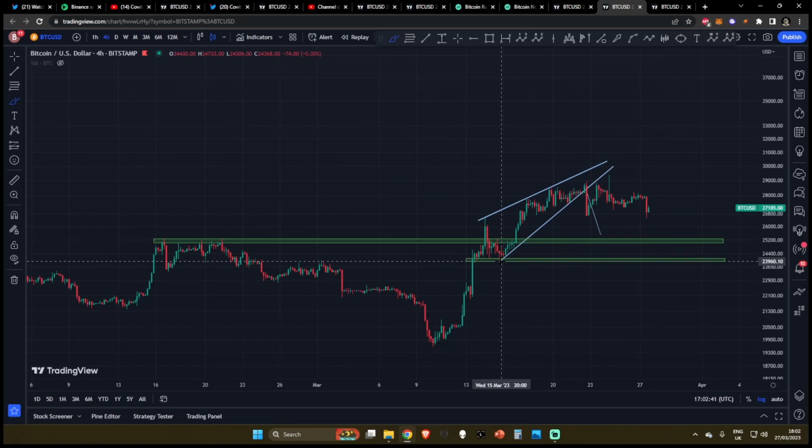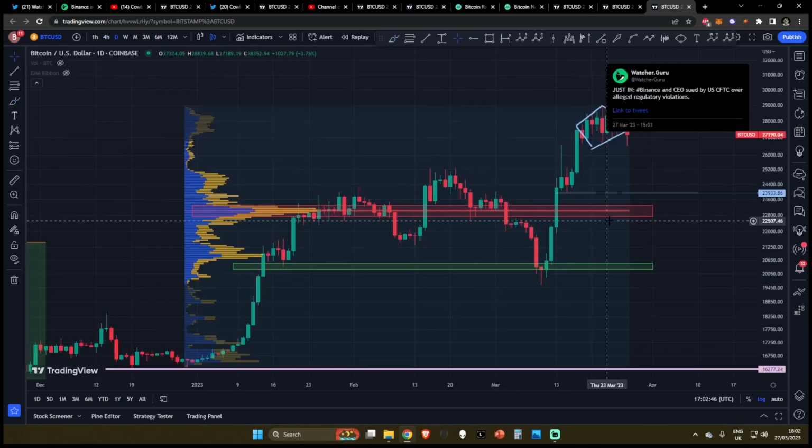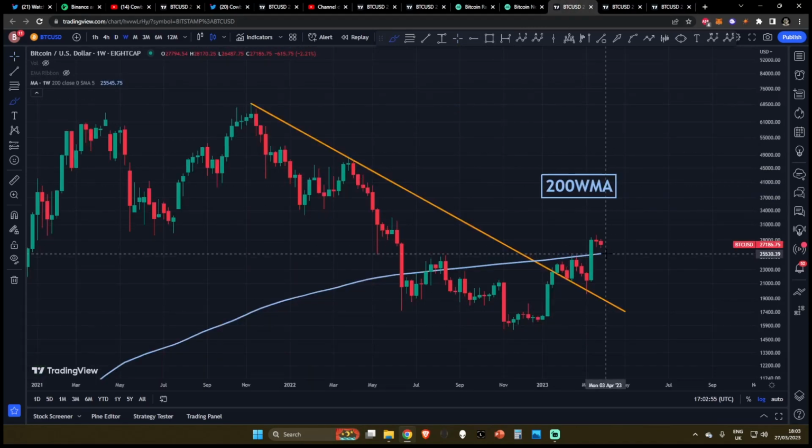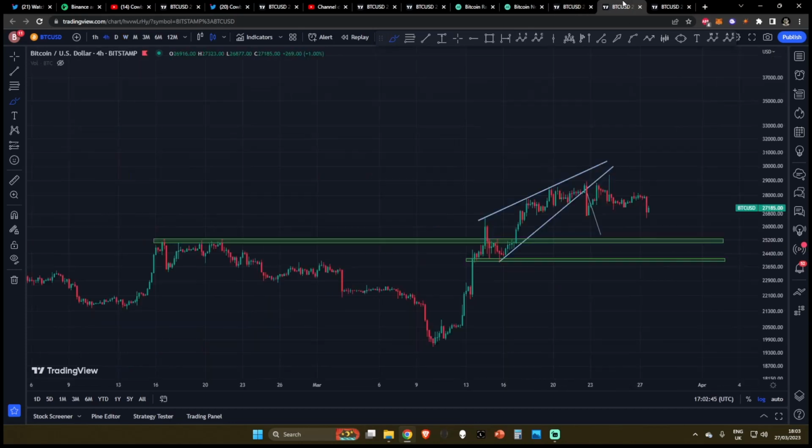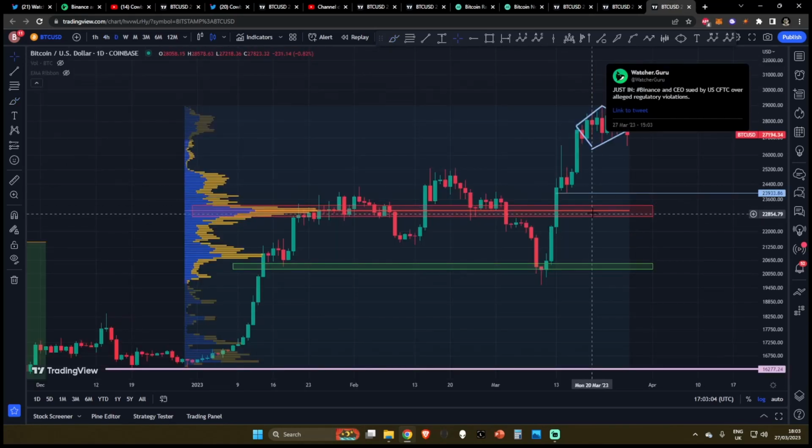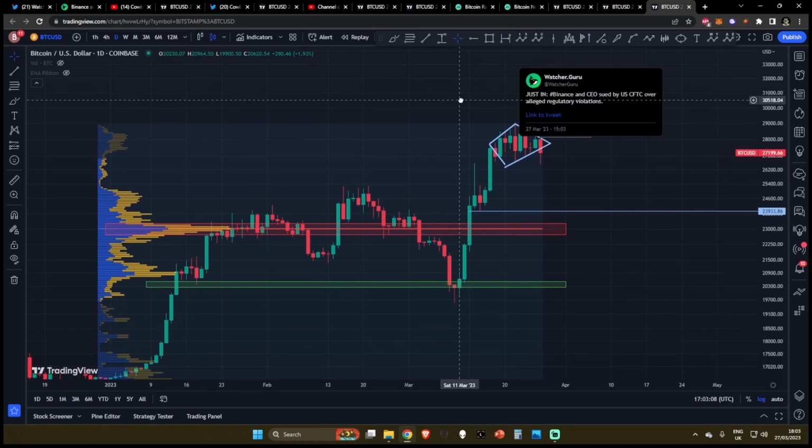Underneath 25,000, we've got the rising wedge base at 24,000, and beneath that we do have this major area of liquidity traded in the market around 23,000. So what does that mean for you? 25,500 is the major price target I would keep your eyes on. Underneath that, 25,000. Then it gets very simple, 24,000, and then coming down to 23,000. These are the price targets I've currently got my eyes on for Bitcoin.